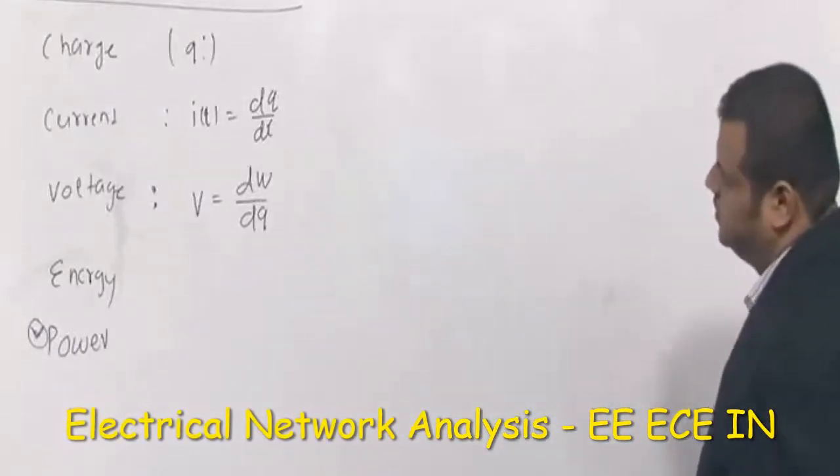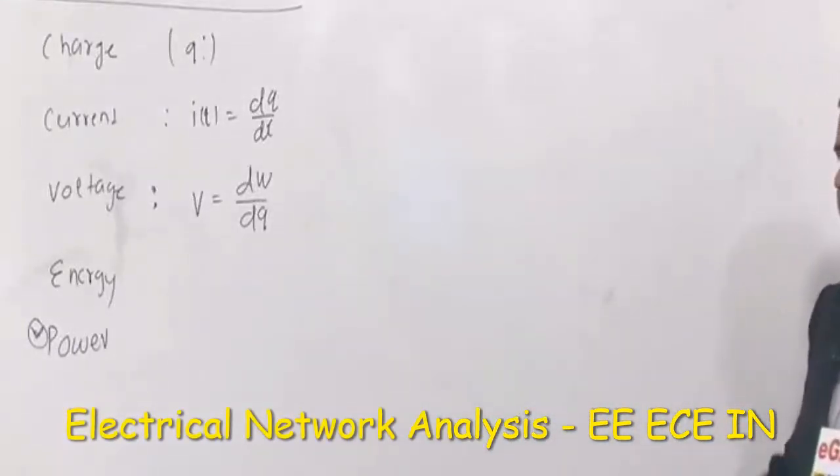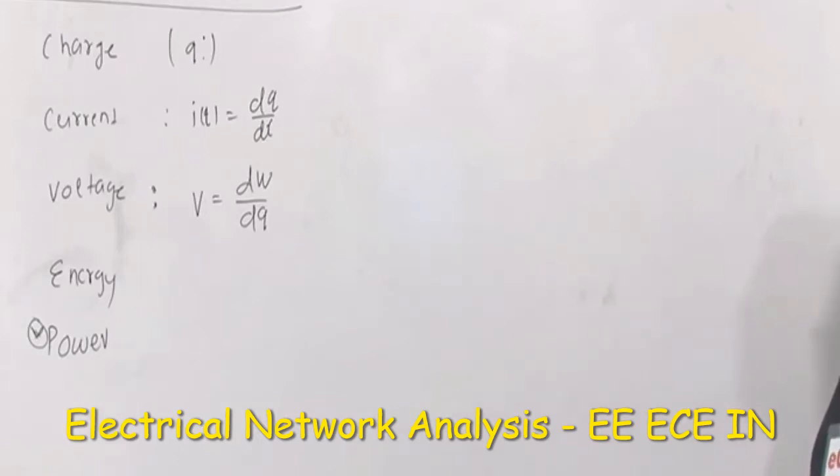Energy has various forms, but in our subject, energy means electrical energy. Please remember, in any electrical conductor, if you want a non-zero amount of current to flow, you have to spend some amount of energy. If you spend some energy, then only current can flow. If you cannot spend any energy, the current cannot flow. So to have a non-zero current in a conductor, some electric energy has to be spent.